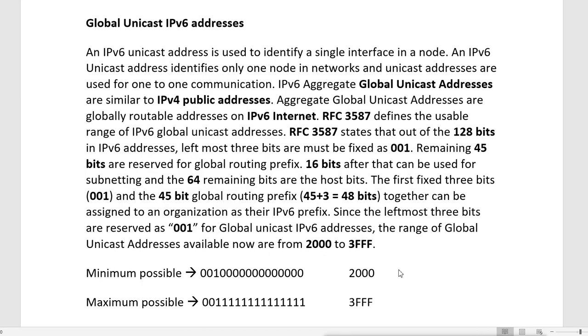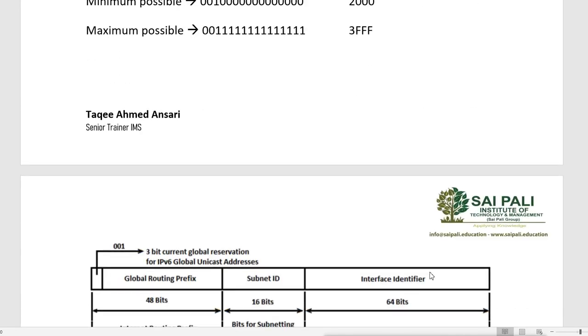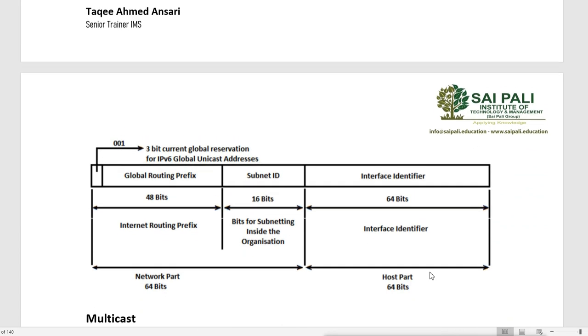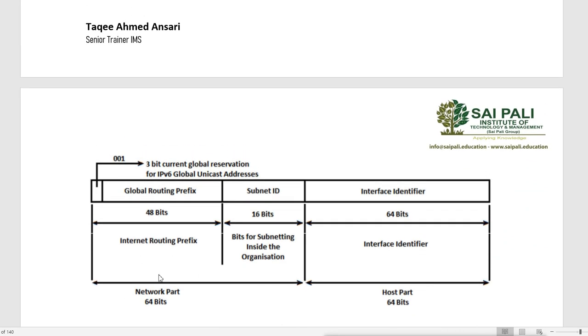Now next, how it is divided. Remember I said that the first 64 bits are for the network part and the rest of the 64 bits are for the host part. The first 64 bits, the network part, are divided into different parts. In this, the first 3 bits are reserved, so we can't change them.